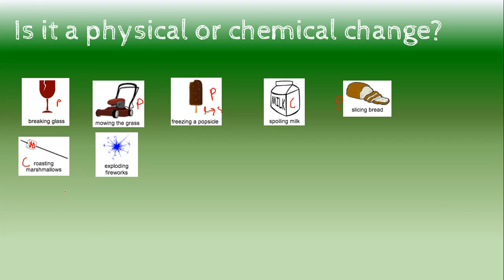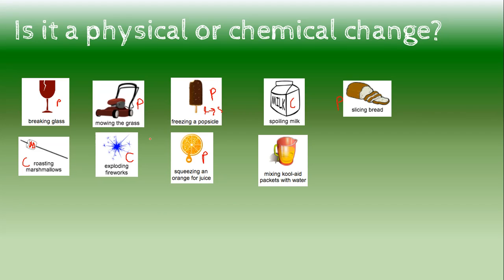Exploding fireworks, you can hear it, you can see a color change, and you can smell it. That means you are correct. It is a chemical reaction. How about squeezing an orange for orange juice? Nothing changes. You start with the orange pulp and juice. You're just separating the pieces. Separating them does not mean chemical. When you go mixing Kool-Aid packs with water, I'm hoping you still said physical. That is just dissolving, right?